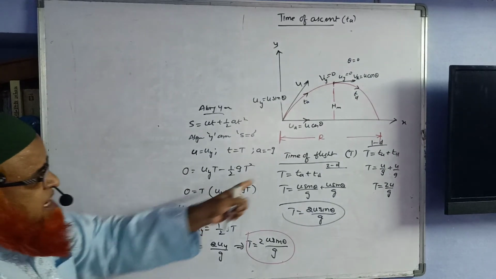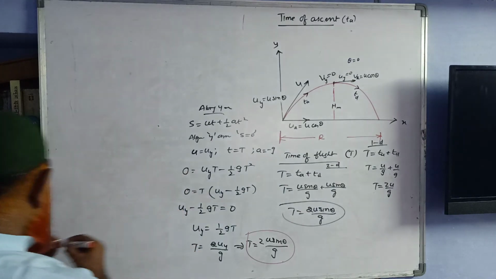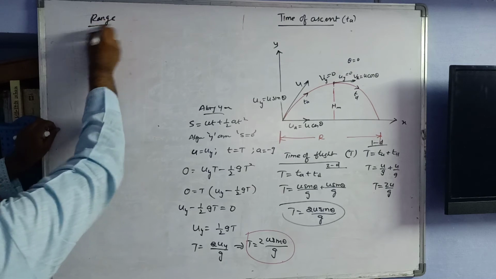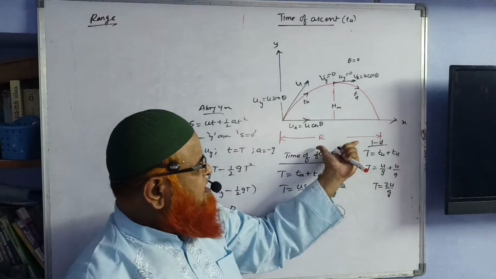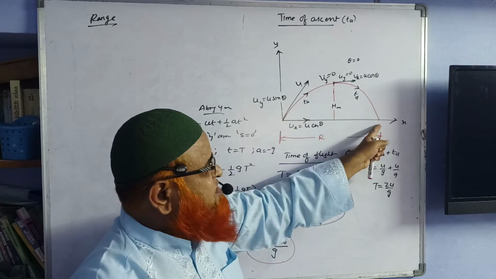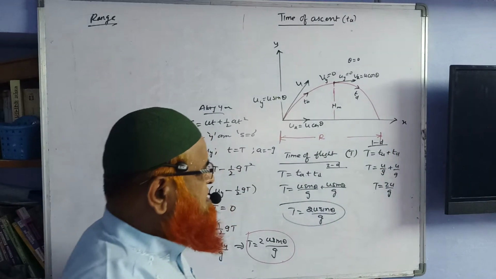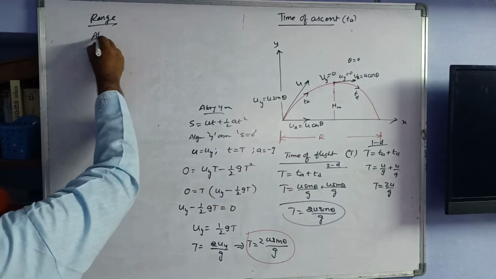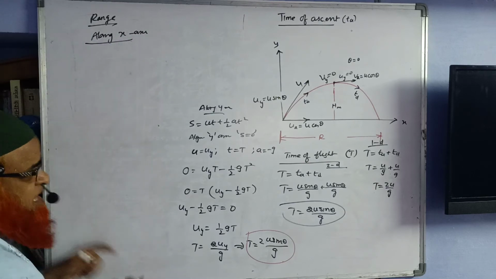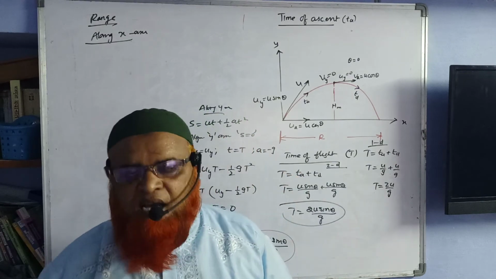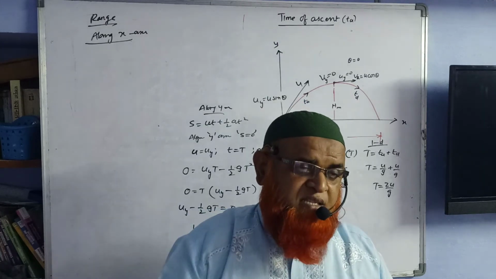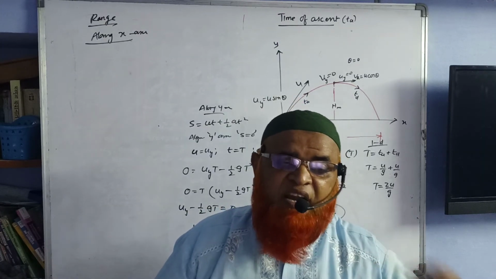So once you got the time of flight, the next part of the question you are going to find here is the range. Range is nothing but the maximum horizontal distance from the point of projection to the point of falling down, the point of projection to the point of reaching the ground. This horizontal distance we consider, and this takes place only along the x-axis, not along the y-axis. Till now, whatever you have derived, that is time of ascent, time of descent, time of flight, maximum height, all these things you have found along the y-axis, but horizontal range you are finding along the x-axis.